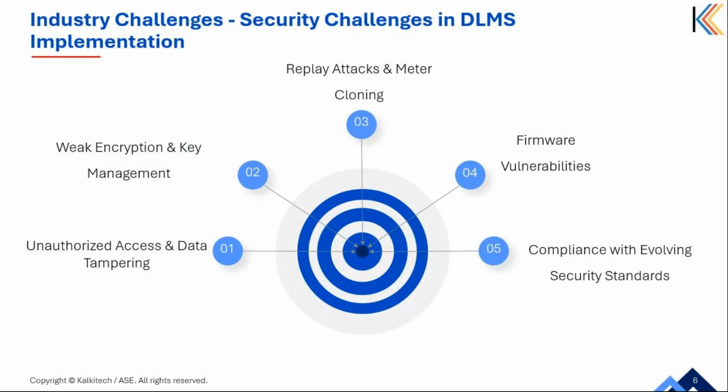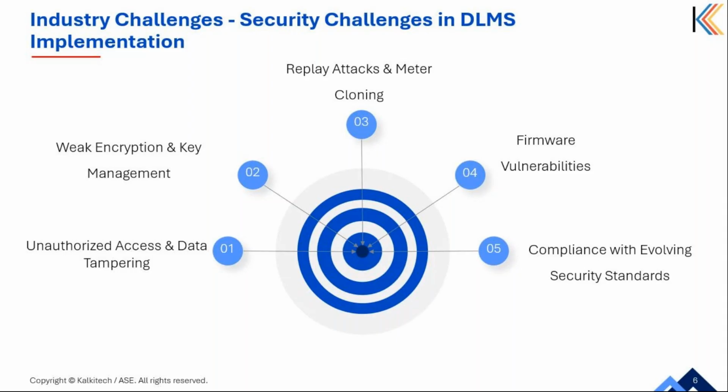First is the unauthorized access and data tampering. Unauthorized access can lead to data manipulation, meter bypassing, and energy theft. The attackers may try to modify meter readings or disable remote disconnection features to avoid billing.